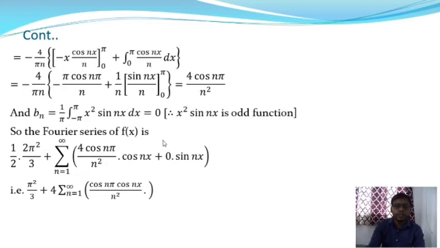So now putting the values of a0, an and bn into the Fourier series of the function f of x, it gives 1 by 2 into 2 pi squared by 3 plus the summation over n equal to 1 to infinity of 4 cos n pi by n squared, which is the value of an, into cos nx, plus 0 into sin nx. So 0 is the value of the coefficient bn. After simplifying this series, we get the series of f of x, which is pi squared by 3 plus 4 into the summation over n equal to 1 to infinity of cos n pi into cos nx by n squared.